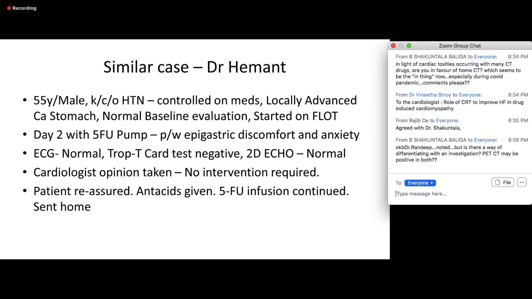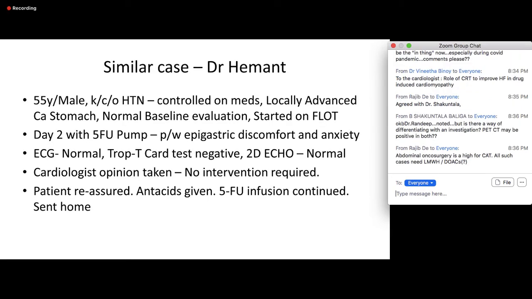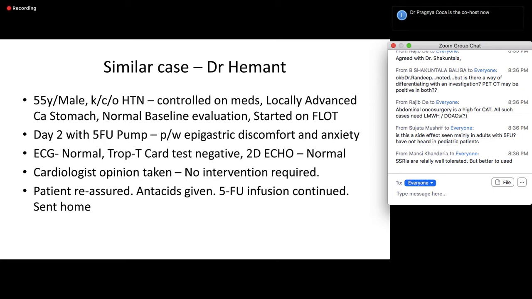Okay. So I had a similar case, Dr. Hemant, and I would like your comment. A 55-year-old male, hypertensive, was started on 5-FU infusion with FLOT. He had a normal baseline evaluation. On day 2 of the 5-FU pump, this patient presented to my OPD with epigastric discomfort and anxiety. So I sent him to my cardiologist.